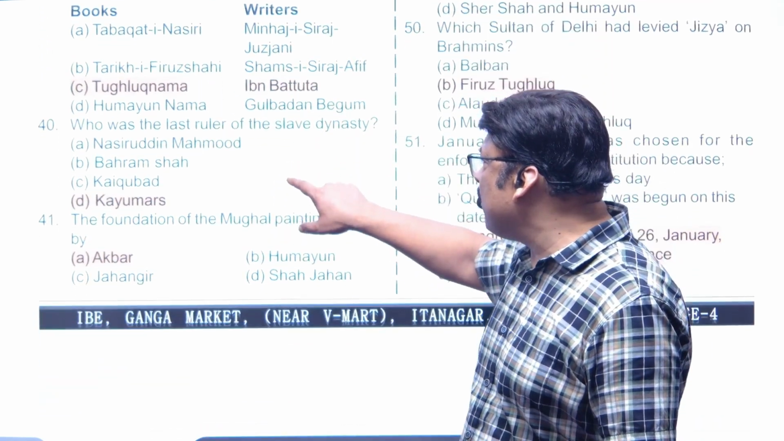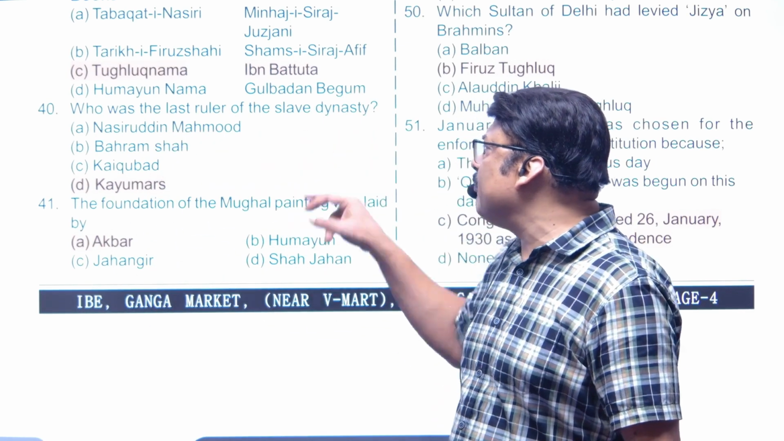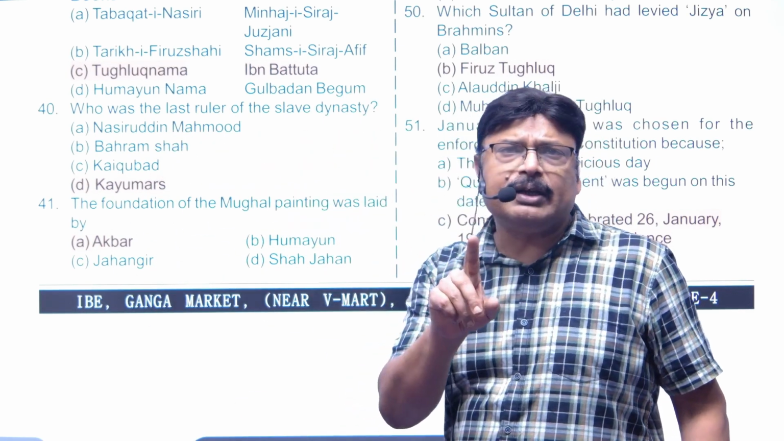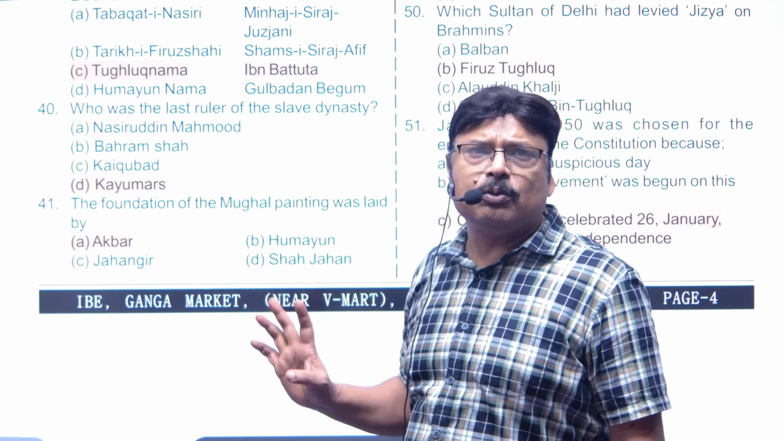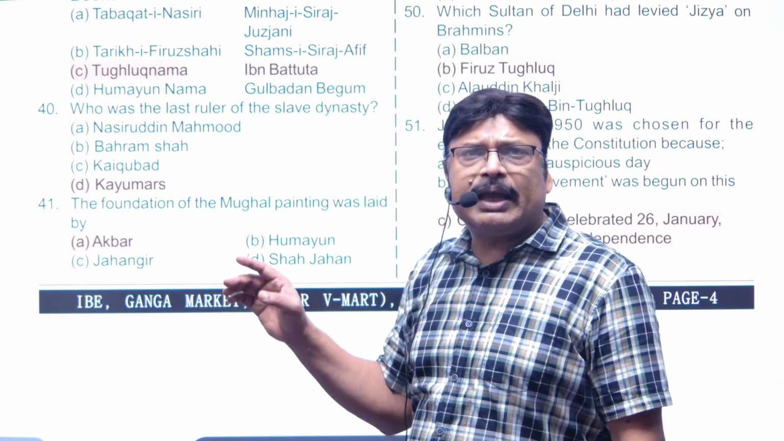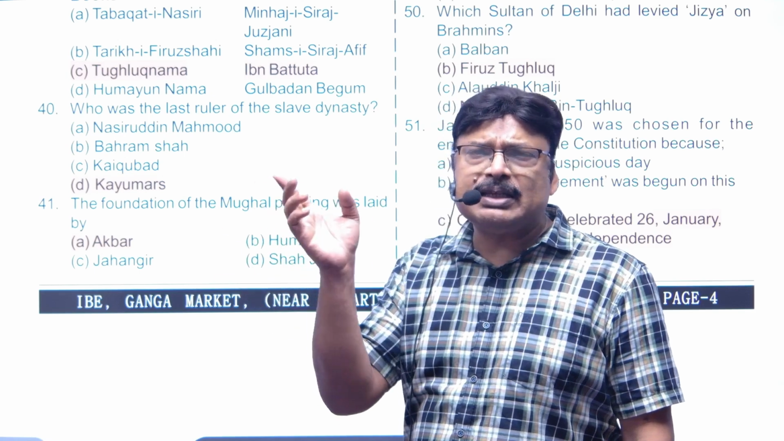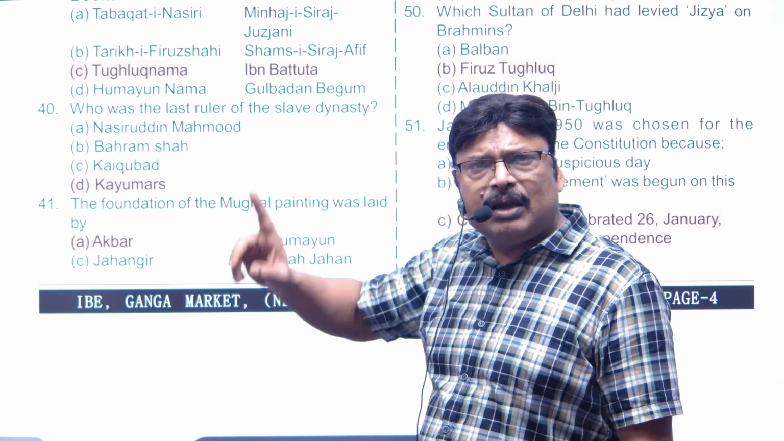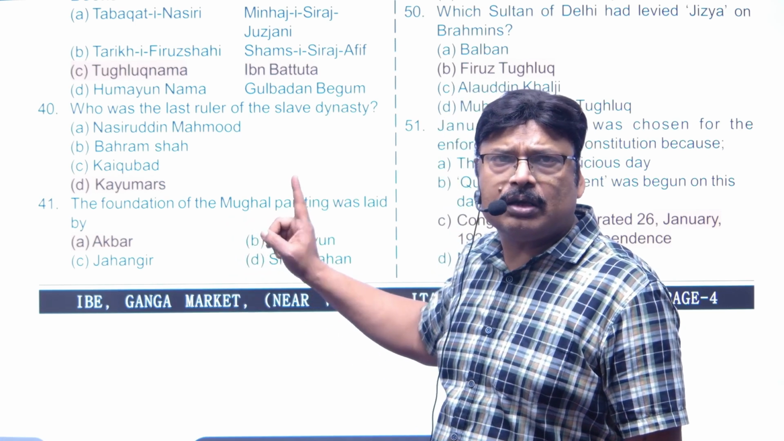Now, Humayun Nama was written by Gulbadan Begum. Now, who was the last ruler of the slave dynasty? If they have not given Kayumars's name, then the answer would be Kaikubad. But the 6-year-old child Kayumars was made the king, and he was killed by Jalaluddin Khilji for the throne. The last ruler is Kayumars, not Kaikubad.